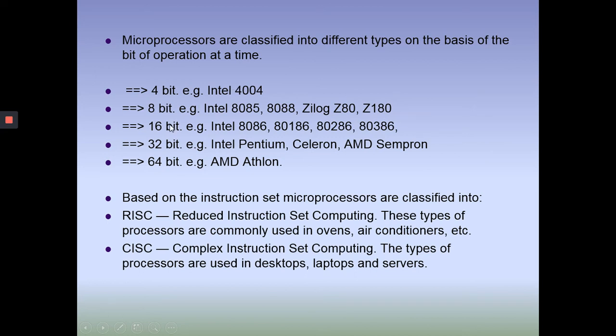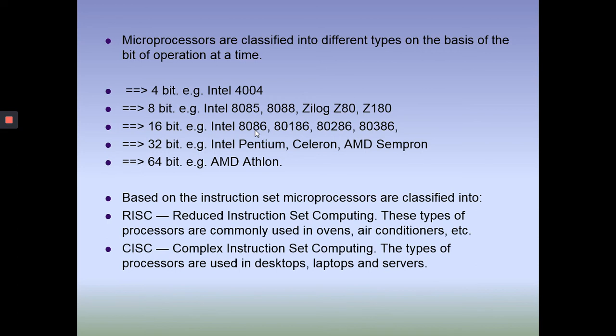After that, 16-bit microprocessors. Examples are Intel 8086, 80186, 80286, 80386. Then coming to 32-bit processors, means at a time they can perform operations on 32 bits. Examples are Intel Pentium, Celeron, AMD Sempron. AMD stands for Advanced Micro Devices. Then 64-bit. An example is AMD Athlon. This is classification based on bits, means bits of operation at a time.